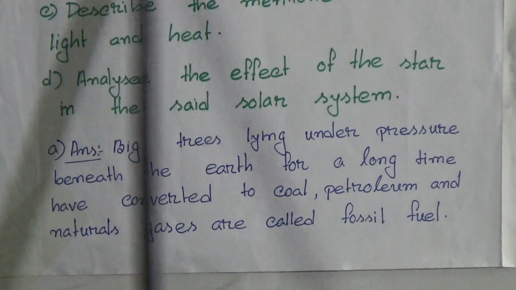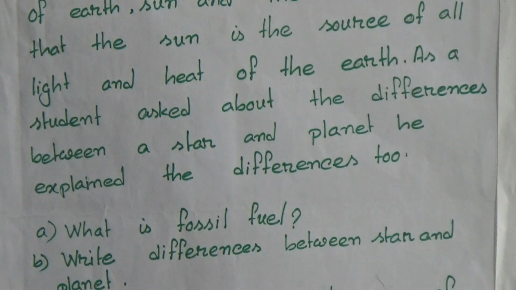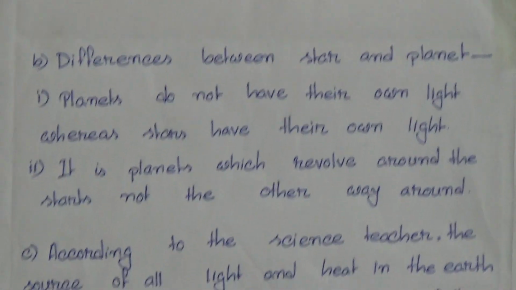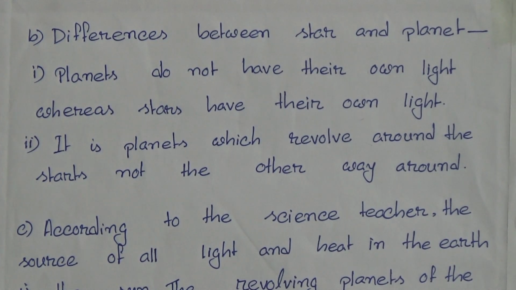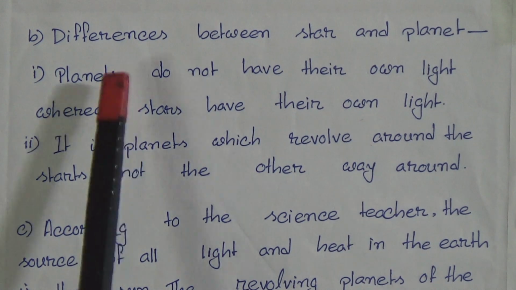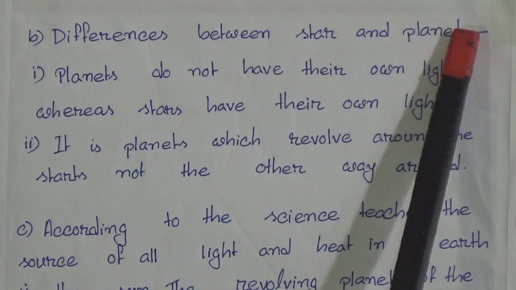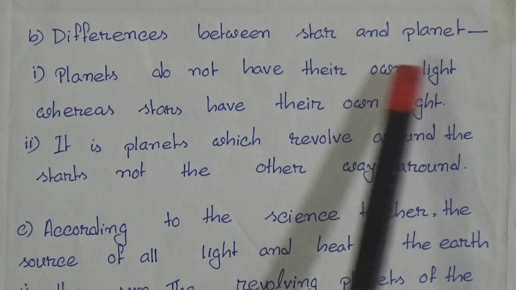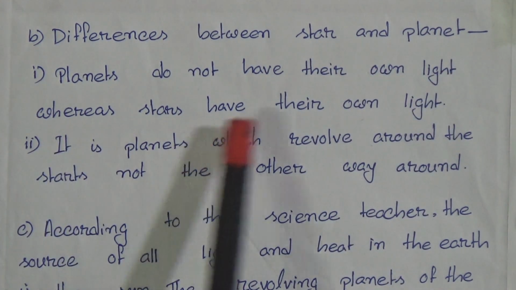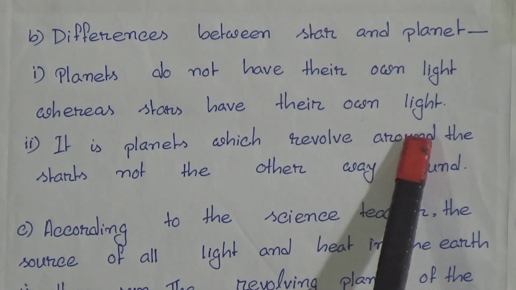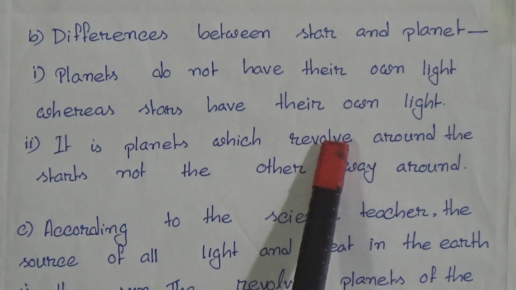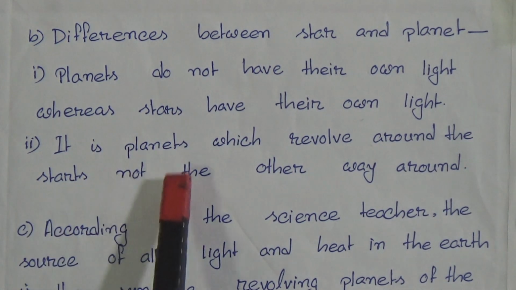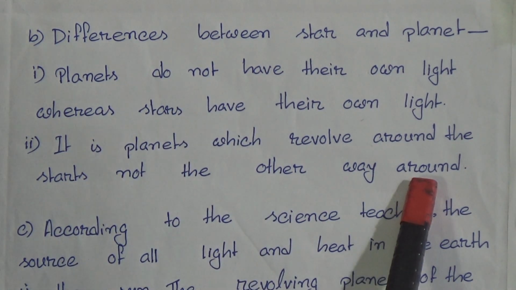Number B, write differences between star and planet. Now we know that in the solar system there are stars and different planets. So we have to find out the difference between star and planet. Now let's start. Differences between star and planet. Number 1, planets do not have their own light, whereas stars have their own light. Number 2, it is the planets which revolve around the stars, not the other way around.